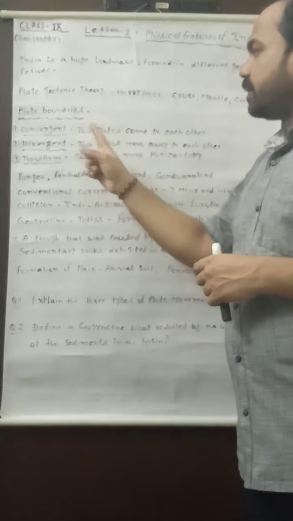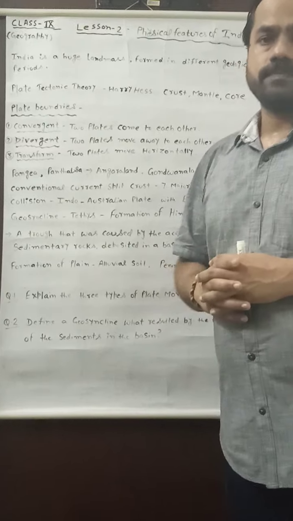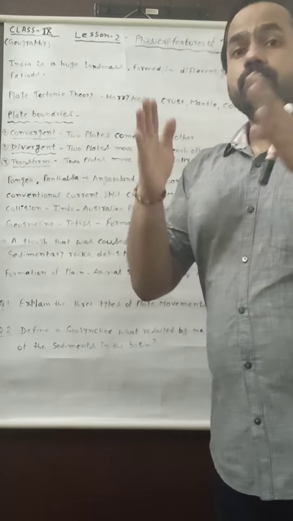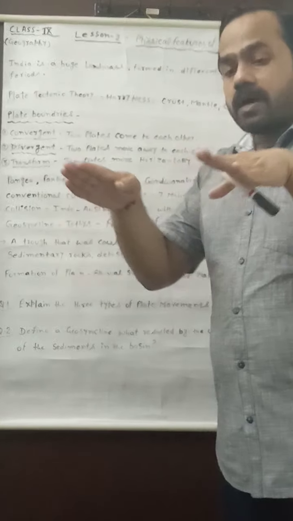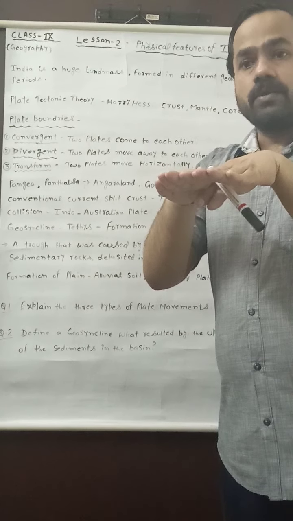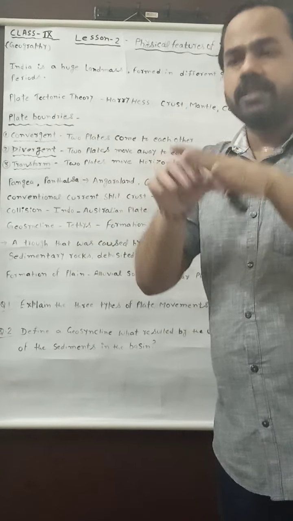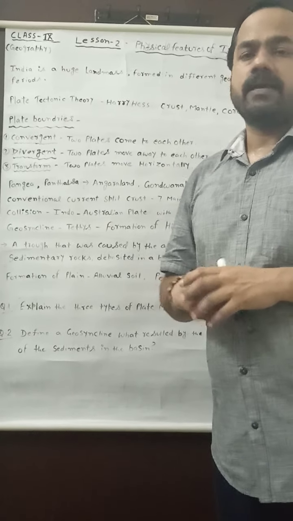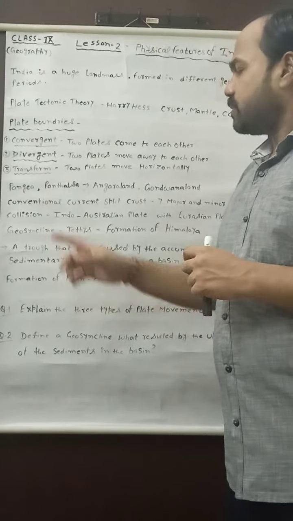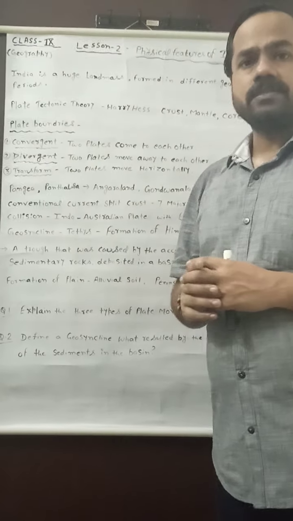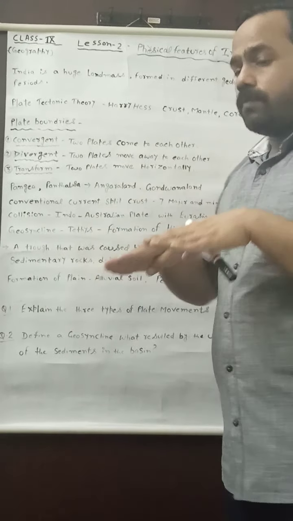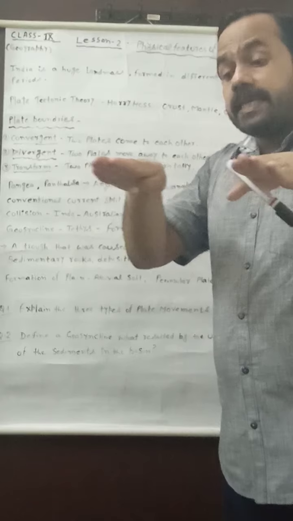The number one movement is convergent. What is convergent? The convergent boundary will be formed when two plates come toward each other. In this way, when two tectonic plates come toward each other, it is observed as the convergent movement of the tectonic plates. The second is divergent, meaning when the two tectonic plates move away from each other.